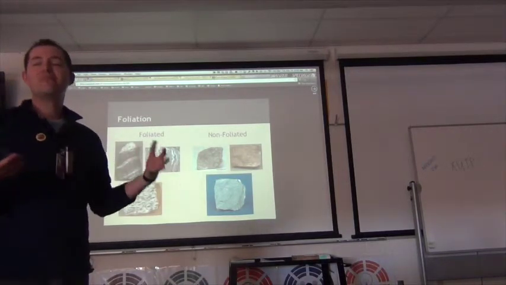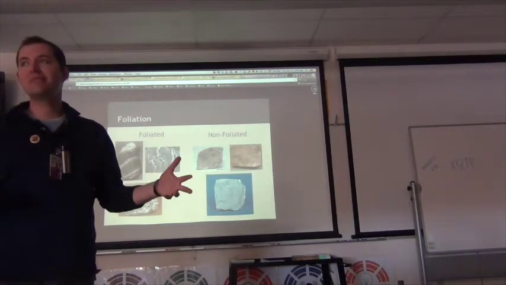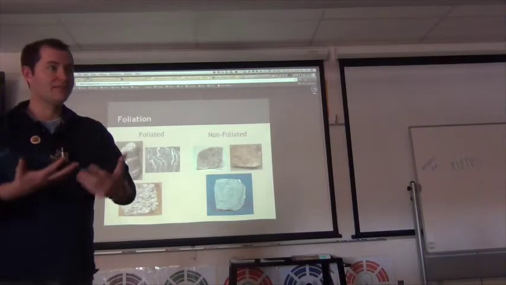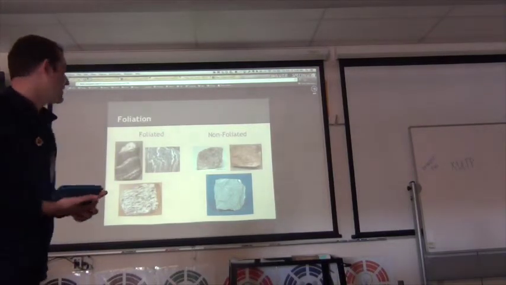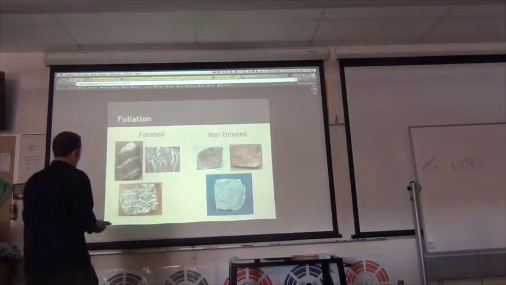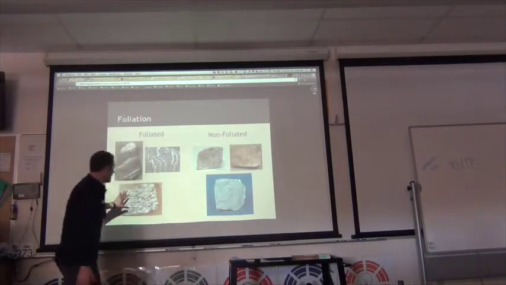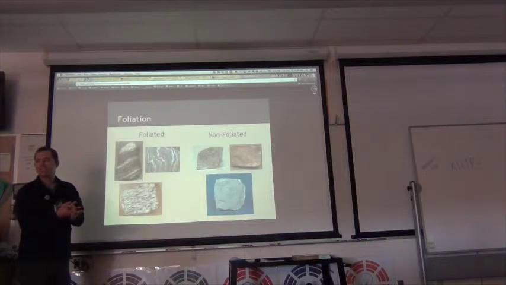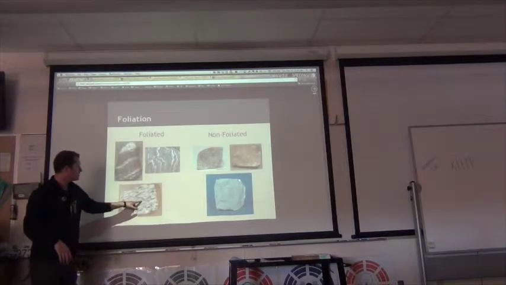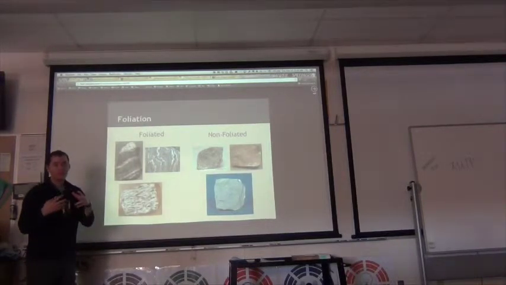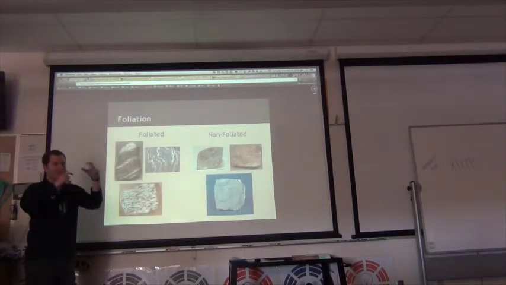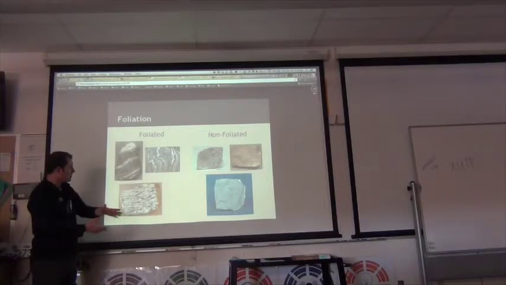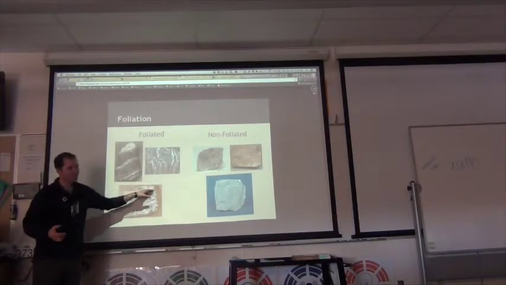And we can even take metamorphic rocks, we take sedimentary rocks, and when we squish them, is sometimes where we can get those lines. So what's happened, this is an example of an igneous rock that we've then squished and put under lots of pressure and heat. Okay, where these would be the crystals that we would normally see in something like granite. Remember, if we remember igneous rocks, we had crystals that we could see with our naked eye, and if we squish them, all of those crystals flatten out.